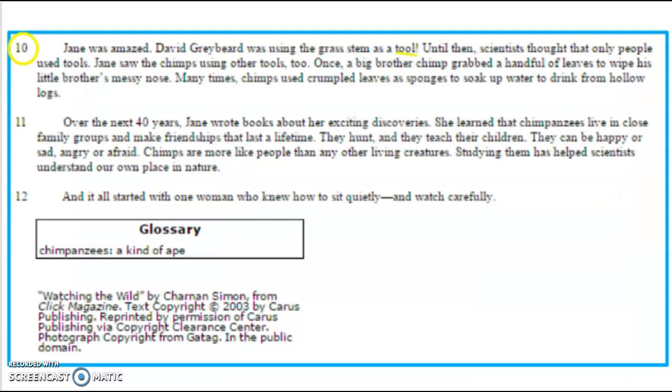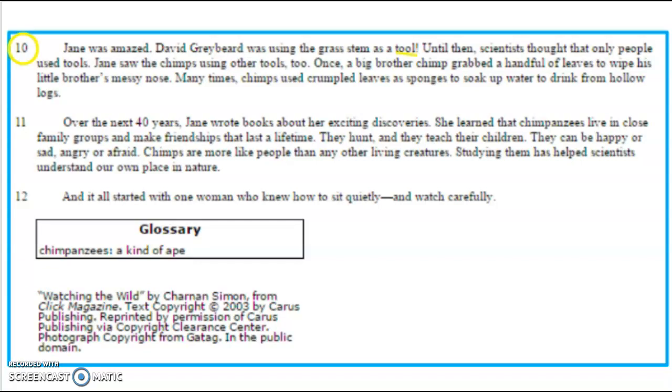Now I'm looking at the last chunk of the text, and again I see the name Jane. I see over the next 40 years, she wrote books about her exciting discoveries. That was in the first sentence in paragraph 11. And then I noticed the glossary at the bottom of this page. And the important word in the glossary is chimpanzees, a kind of ape.